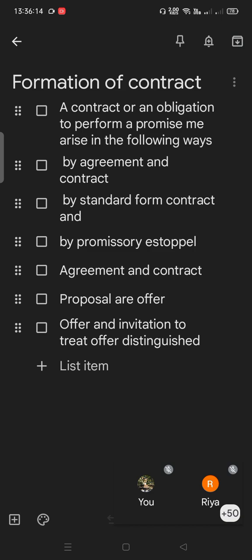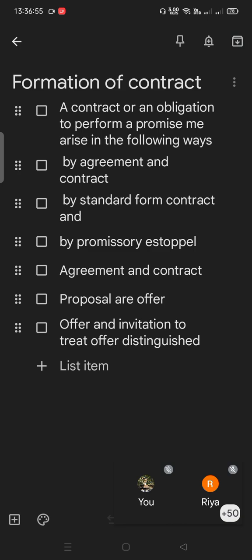So all such agreements which satisfy the conditions mentioned in section 10 are known as a contract. What does section 10 say? Section 10 says that all agreements are contracts if they are made, one, by the free consent of the parties, two, the parties are competent to contract, three, for a lawful consideration and a lawful object, and four, are not hereby expressly declared to be void. So the essentials needed for a valid contract, if I split the section, come to five points.